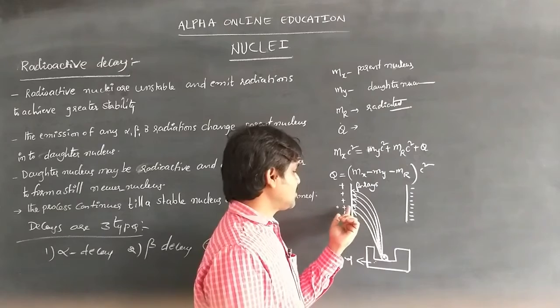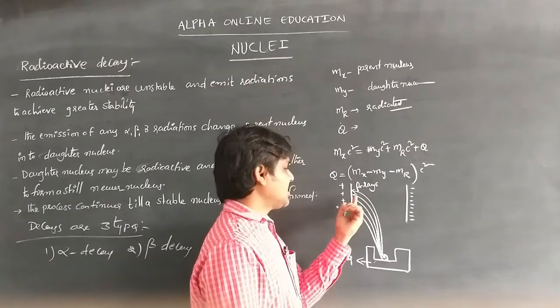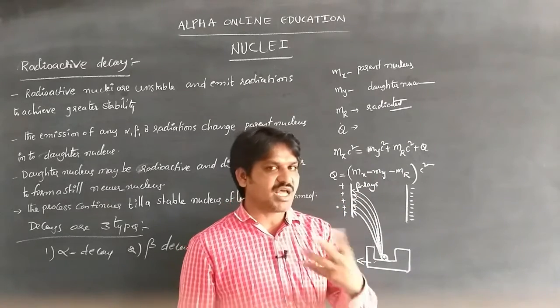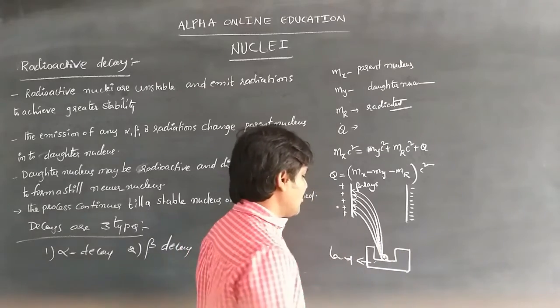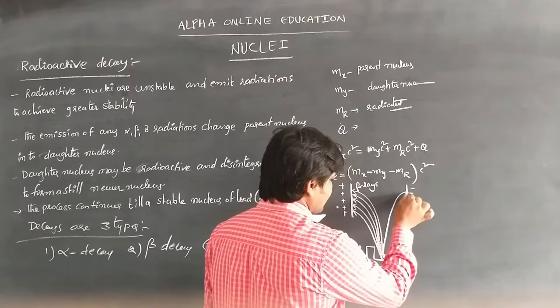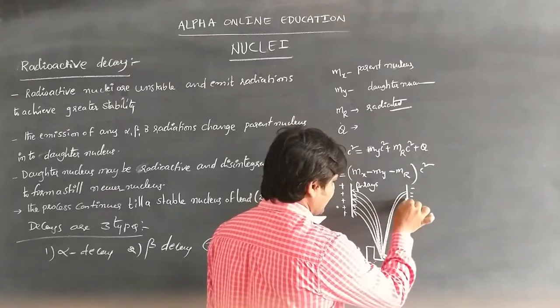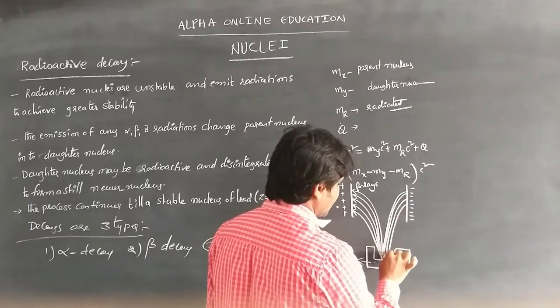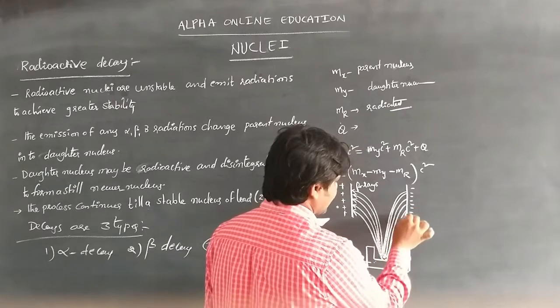The arrows shown toward the positive plate side are the beta rays, the electrons reaching the positive plate. The particles reaching the negative plate are positively charged, attracted by the negative charge.